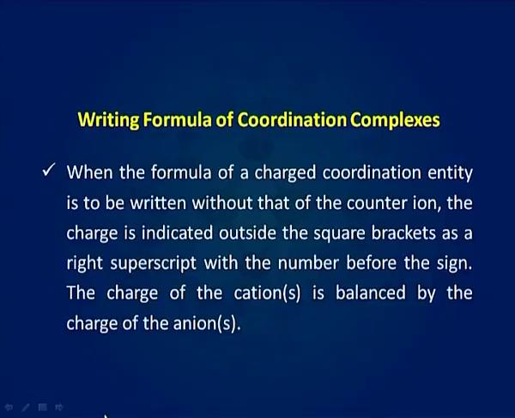Since it still has to be written in the formula, it is determined by balancing the overall charge of the compound. When the formula of a charged coordination entity is to be written without that of the counter ion, the charge is indicated outside the square brackets as a right superscript with the number before the sign. The charge of the cations is balanced by the charge of the anions.